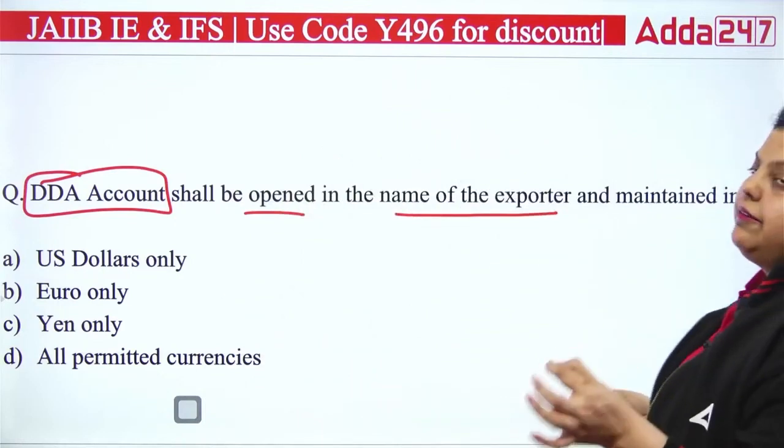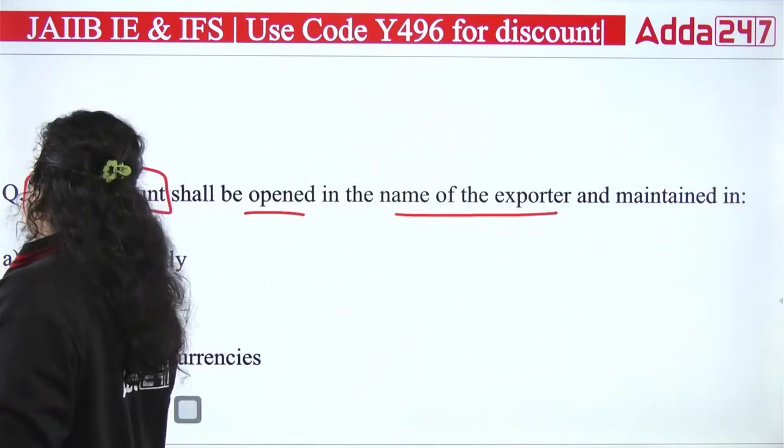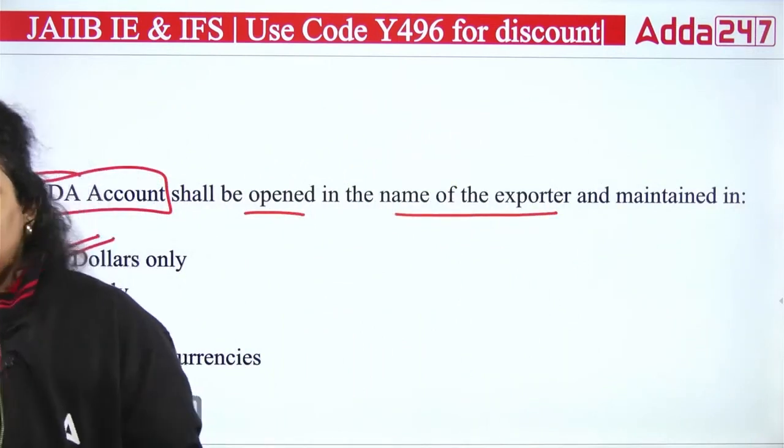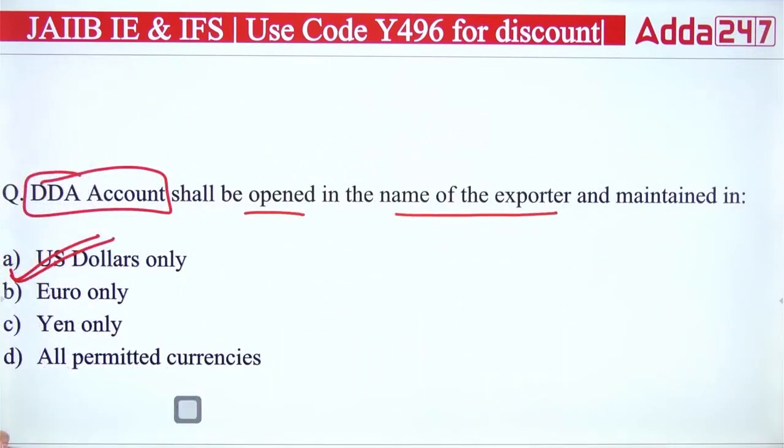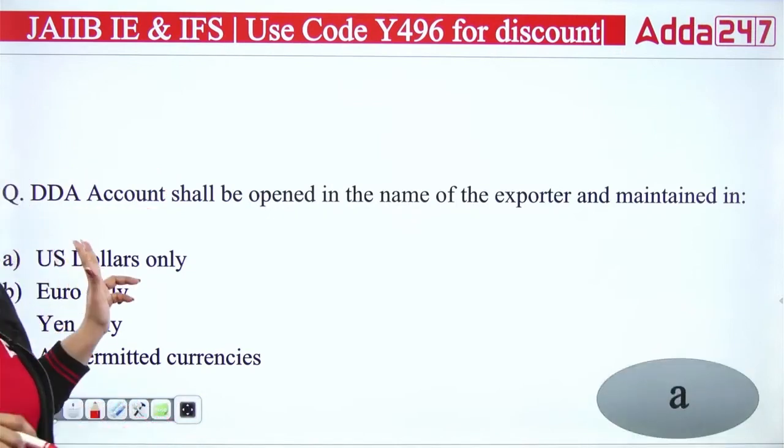The full form itself indicates it's the diamond dollar account, and it is in US dollars only. The account will be in US dollars only. So DDA is the diamond dollar account which will be opened in US dollar currency only. So the right answer we have is A.